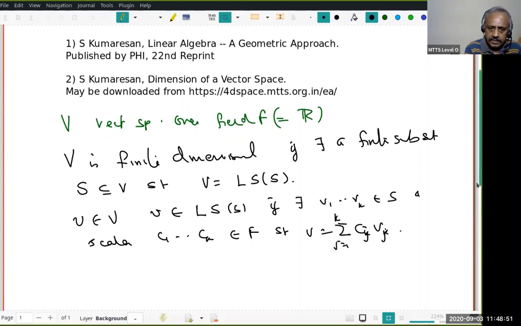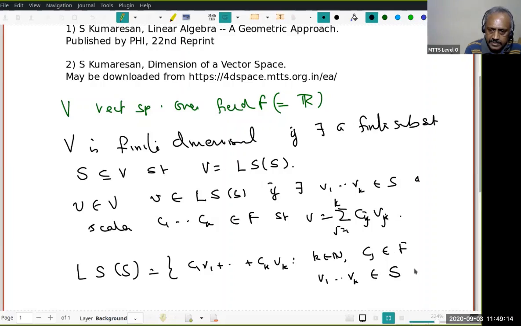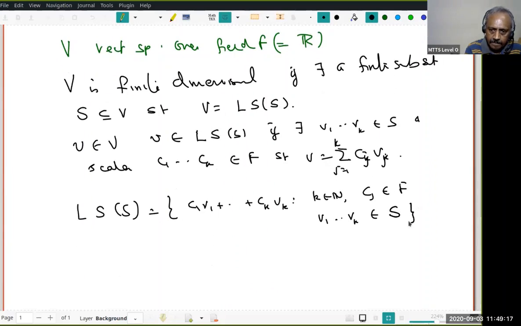So LS of S is the collection of c1 v1 plus ... plus ck vk, where k could be any natural number, the cj's are scalars in the field, and v1, v2, ..., vk are elements of S. At present notice that I am not assuming whether S is infinite or finite, but LS can be defined. You understood that?